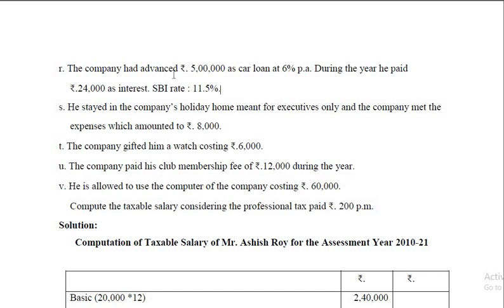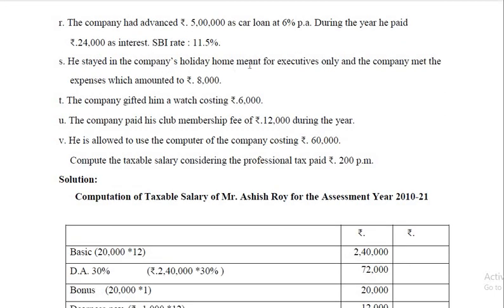Now, some of you may ask, why don't you calculate it on 5 lakh instead of considering just the interest amount? See, no doubt the loan advanced was 5 lakh, but when it was advanced, we do not know. If both the pieces of information are there, you have to take this interest amount. But if the second part is not there, that is, during the year he paid rupees 24,000 interest, then of course we do not have any other go. On 5 lakh, you have to calculate at the rate of 5.5. Then you will get the concessional value, that is the perquisite value.